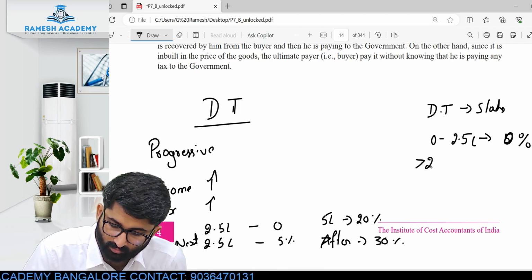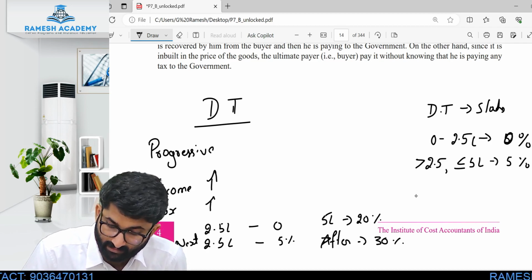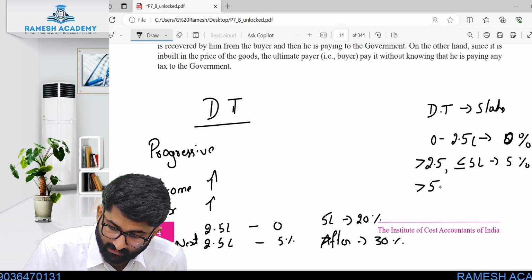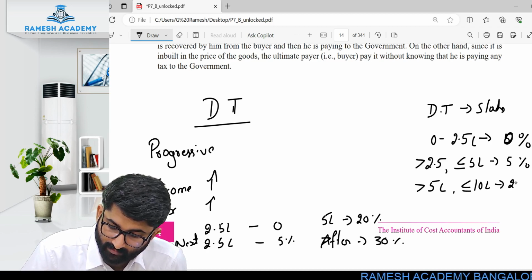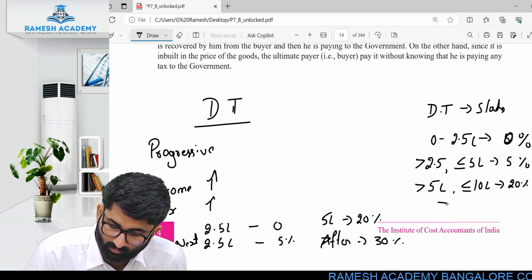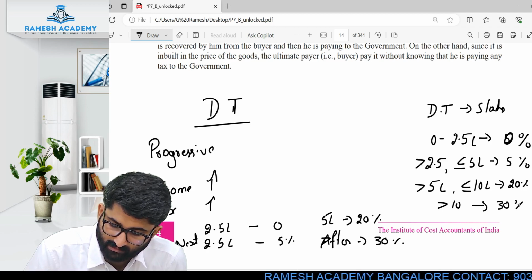More than 2.5 lakhs but less than 5 lakhs, it is 5%. Next, more than 5 lakhs but less than or equal to 10 lakhs, it is 20%, and more than 10 lakhs, it is 30%. This is the tax slab.